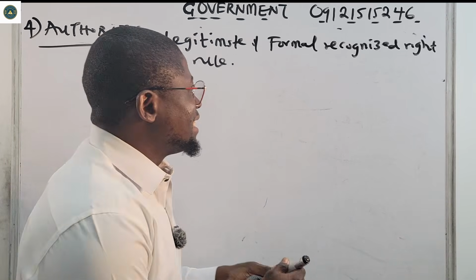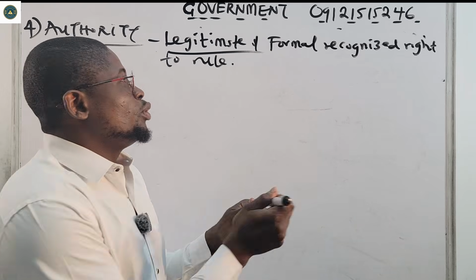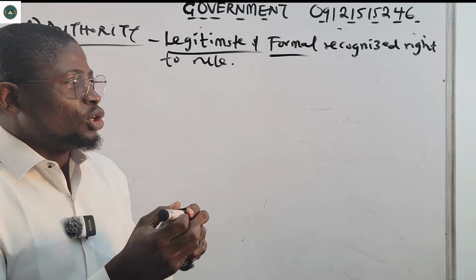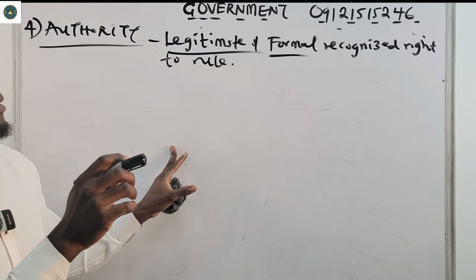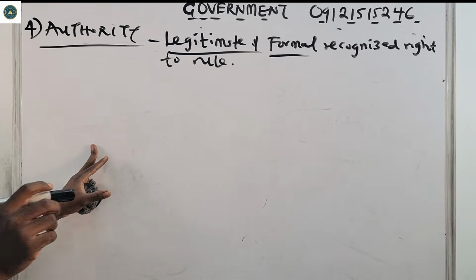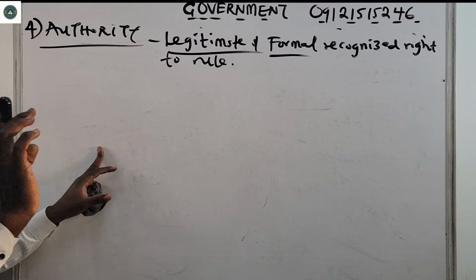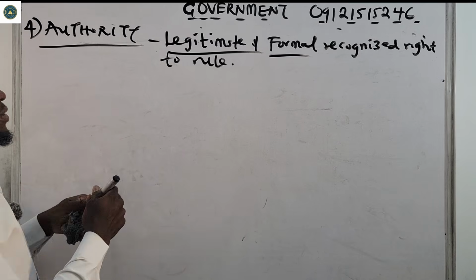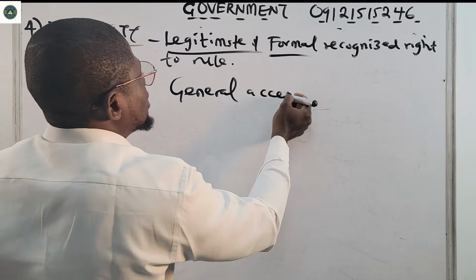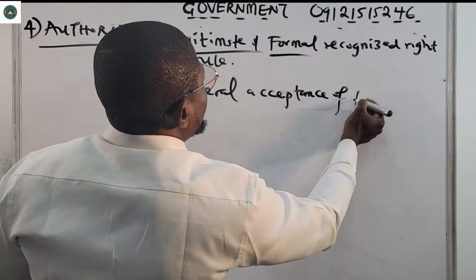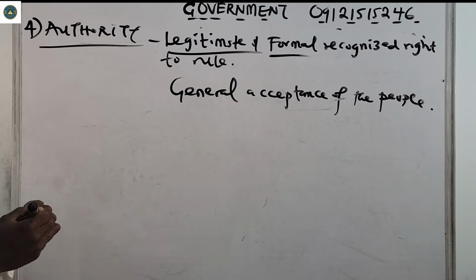So it is legitimate, and it is formal. That's what we call authority. The legitimate and formally recognized right to rule is what we know as authority. It is based on the general acceptance of the people.